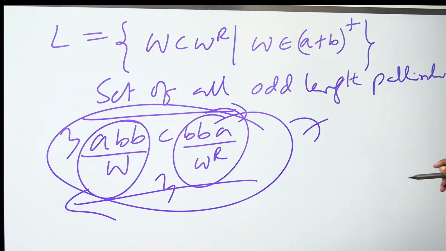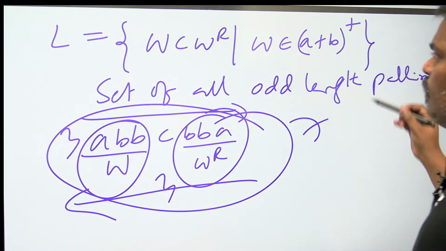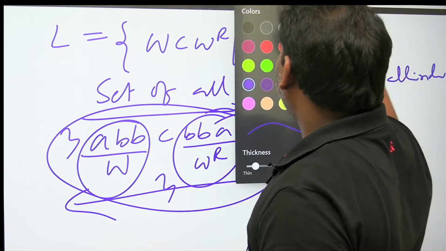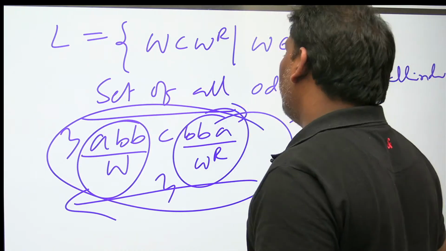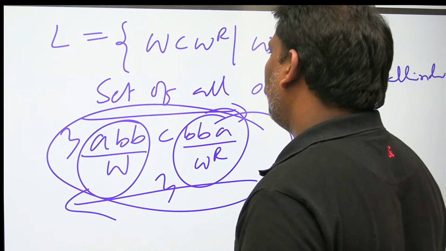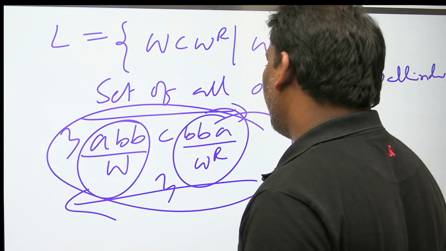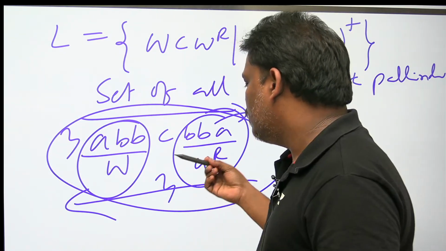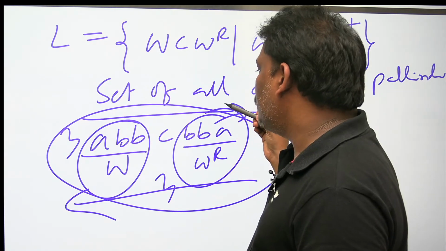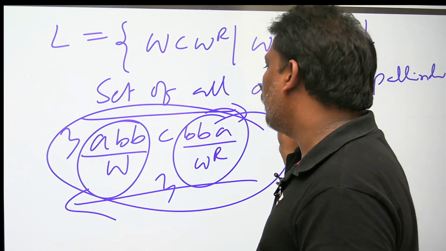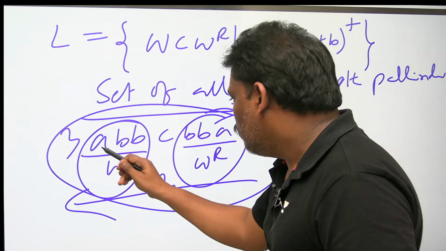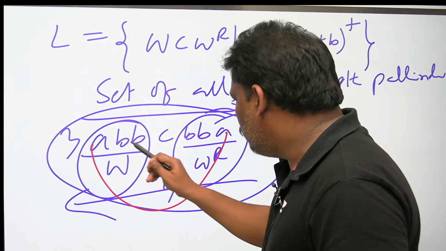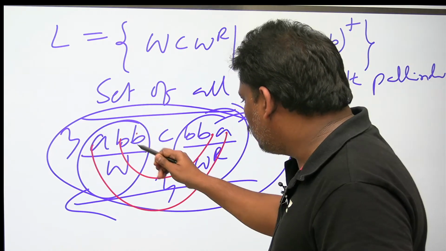What is a palindrome? Both the sides look similar. It is a palindrome in the form of W C W power R. Palindrome means both sides look the same. Another way of saying: see this one, these two are similar, these two are similar, these two are similar.